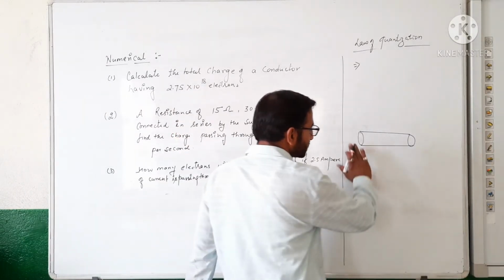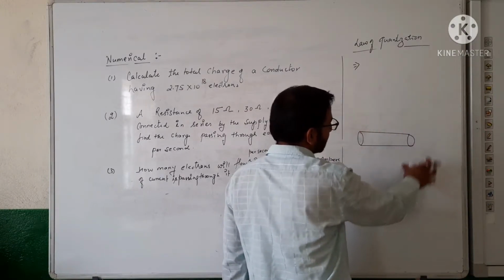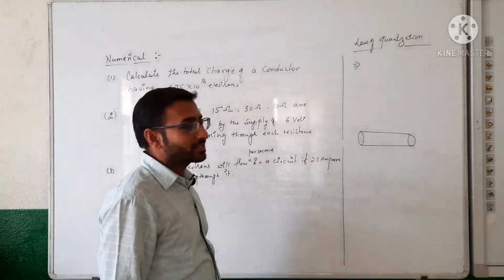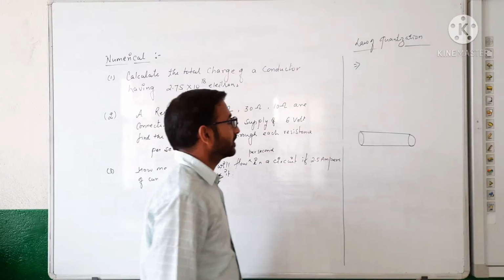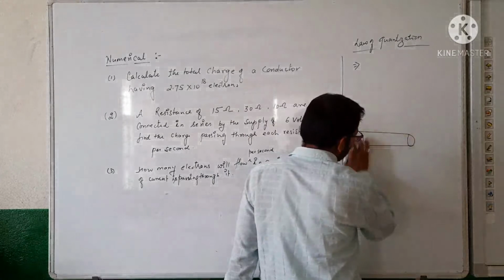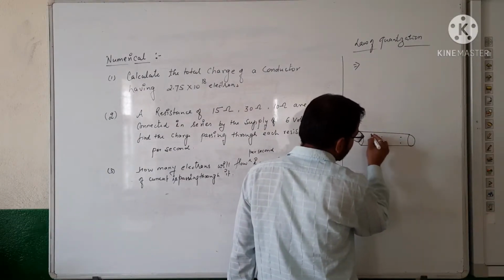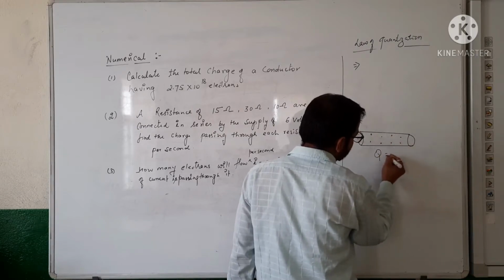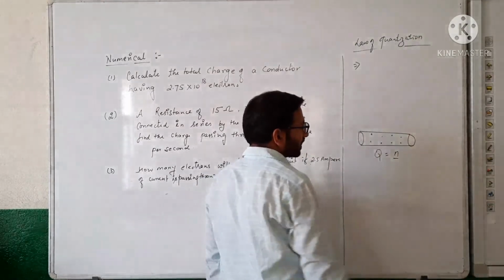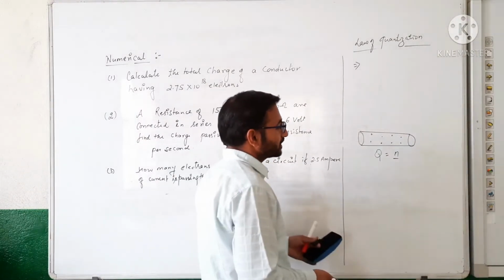Here we think about the current carrying conductor, because we are reading about electrostatics, that is, electricity, so at that time we will discuss only the conductor. Suppose we have a conductor having some charge Q, and this conductor contains n number of electrons, which are fundamental particles. The total charge of that conductor is the algebraic sum of all the electrons present inside it.